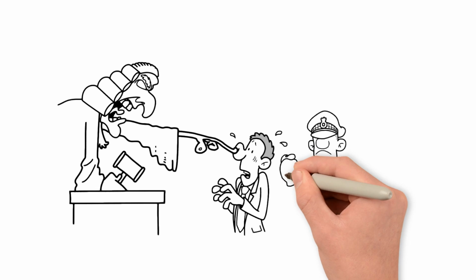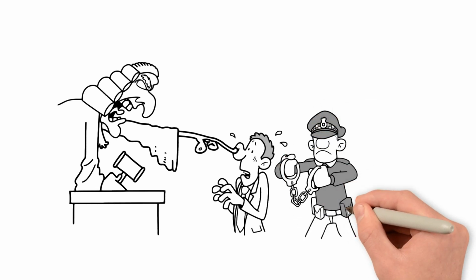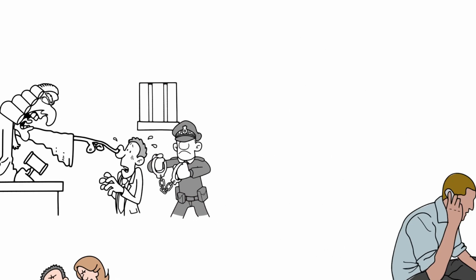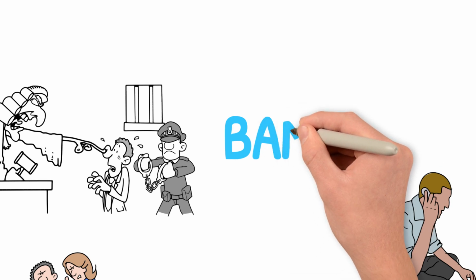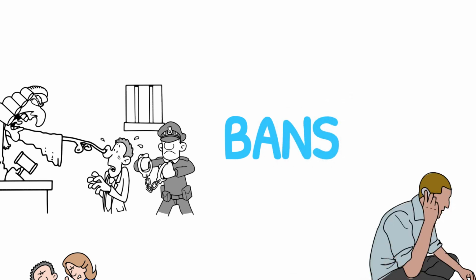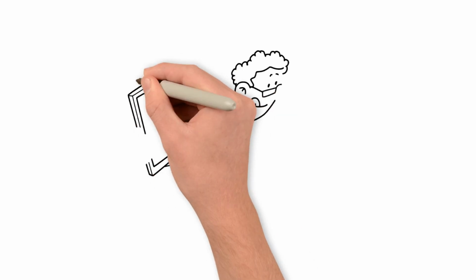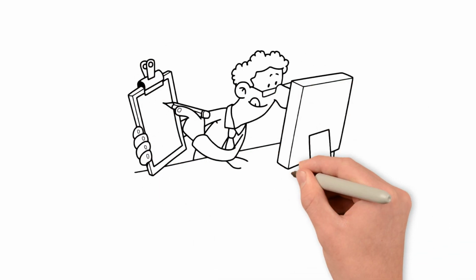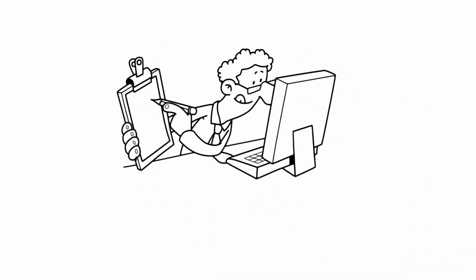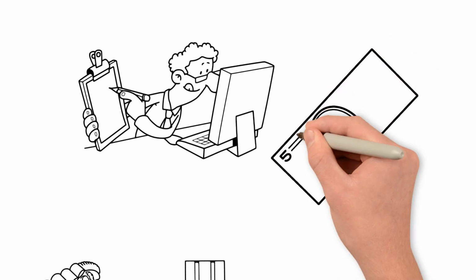Regulation and future outlook. Governments around the world are still grappling with how to regulate Ethereum and other cryptocurrencies. While some countries embrace blockchain technology, others impose strict regulations or outright bans. What are smart contracts? Smart contracts are self-executing contracts with the terms of the agreement directly written into code. They automatically execute when predefined conditions are met.